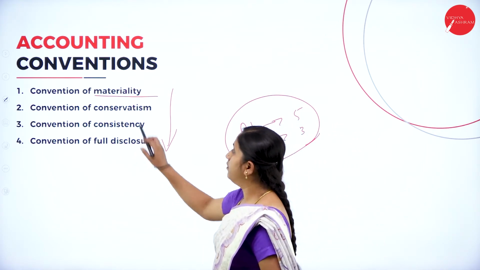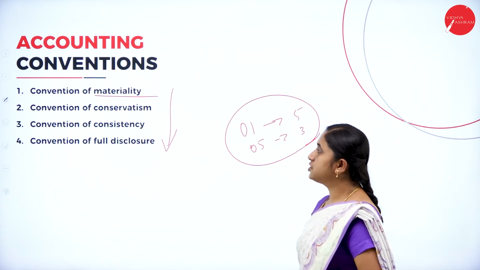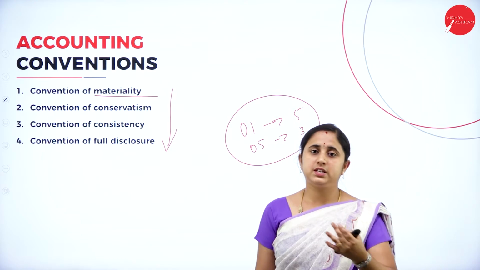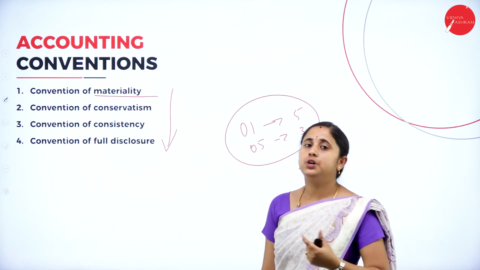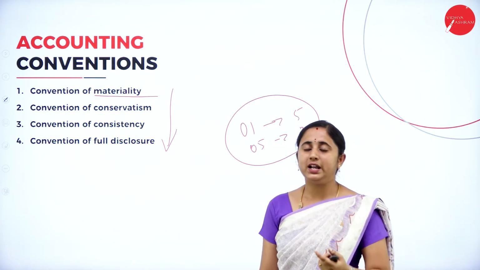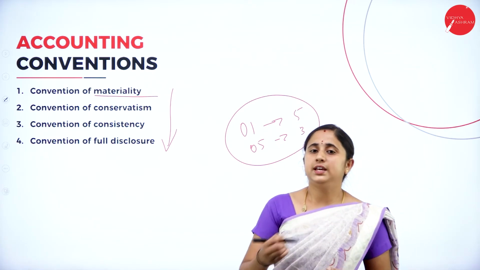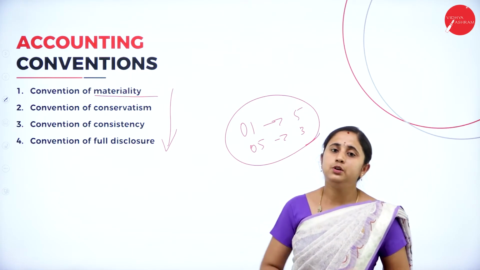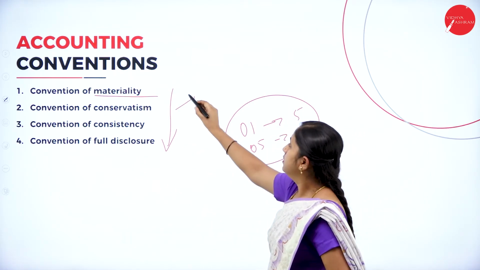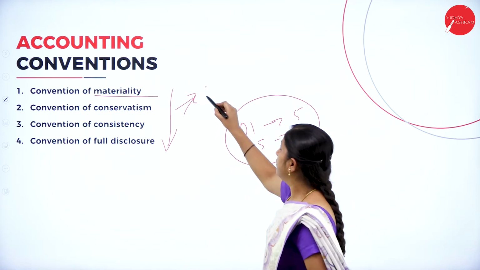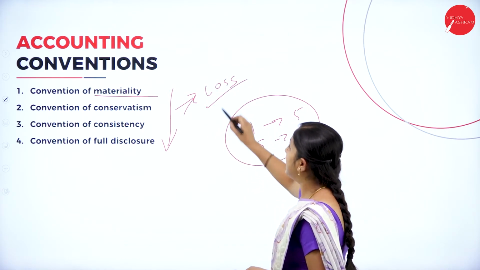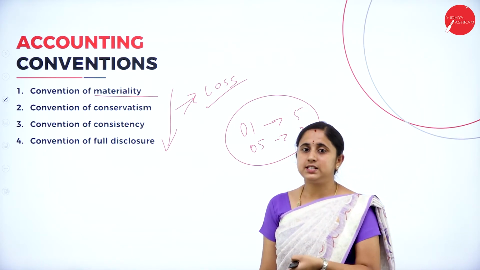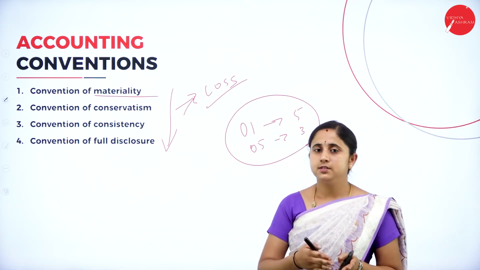Then convention of conservatism. Convention of conservatism means the whole accounting period is divided into convenient accounting periods, and you evaluate your performance continuously. After evaluating, you get to know whether the organization is in profit or in loss. If you are in loss, take it as a caution, take the necessary steps, and take measures to overcome the losses in this financial year.